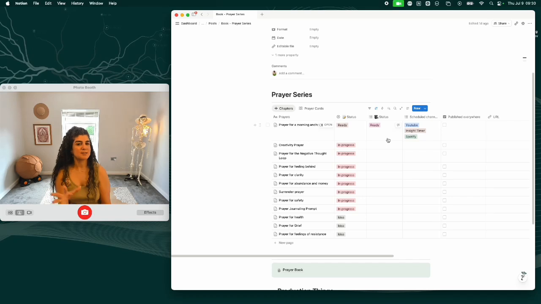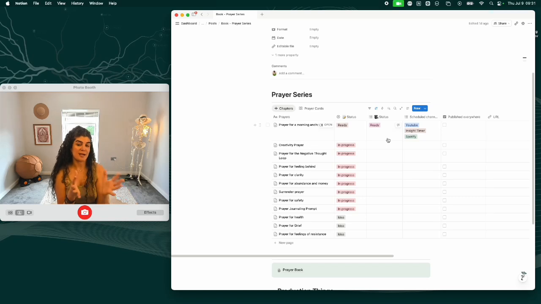I had plenty of prayers lying around from my own personal prayers that I wanted to find. And because I use Notion as a way to write my own prayers, I basically used AI to find my prayers and then write them down for me for each category without doing any edit on the writing, because I wanted it to be my own words.